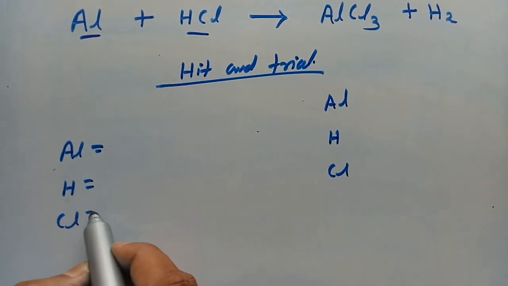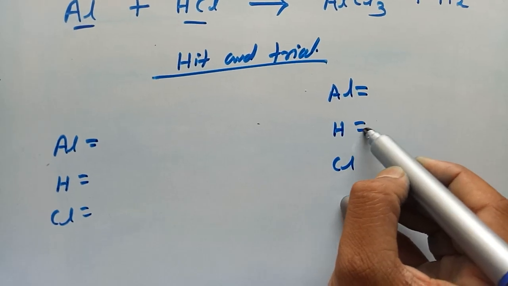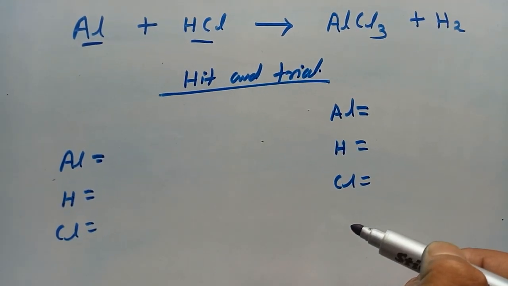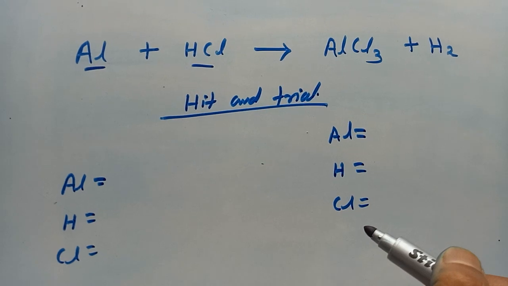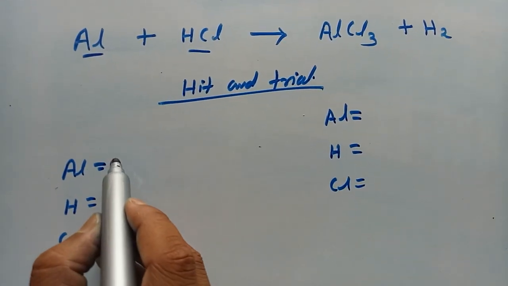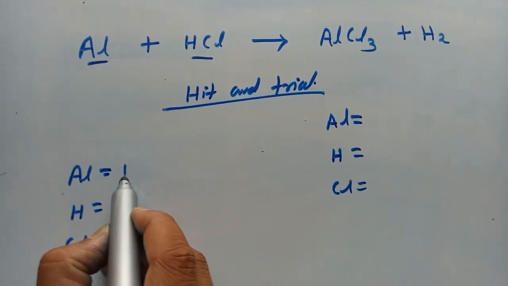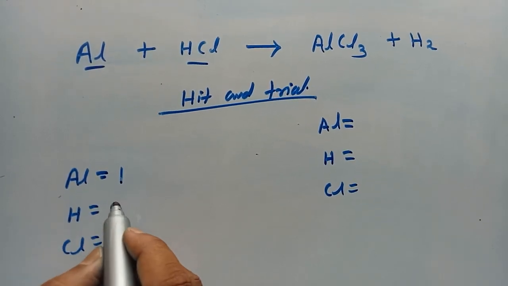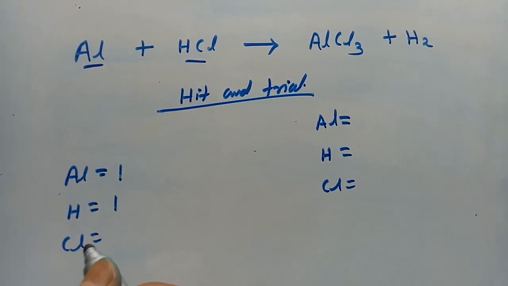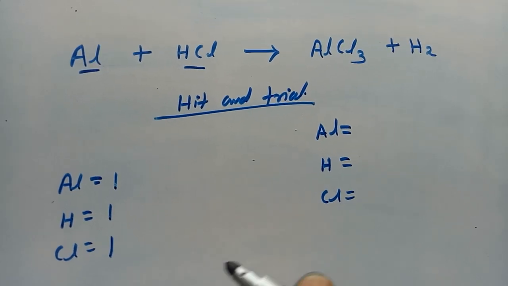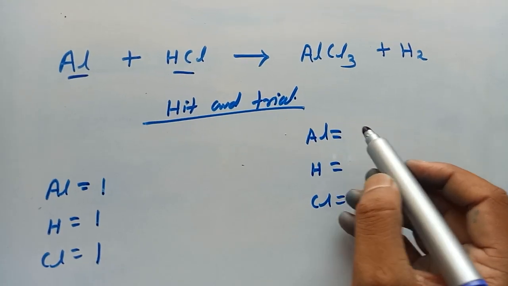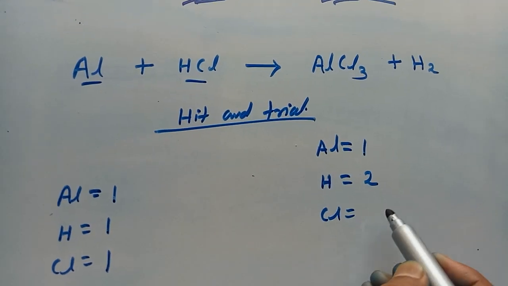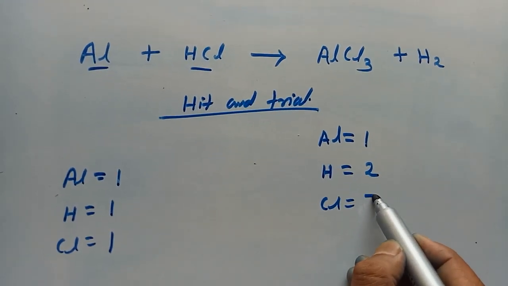Now you have to write their numbers. On the reactant side, aluminium is 1, hydrogen is 1, chlorine is 1. On the product side, aluminium is 1, hydrogen 2, chlorine 3.